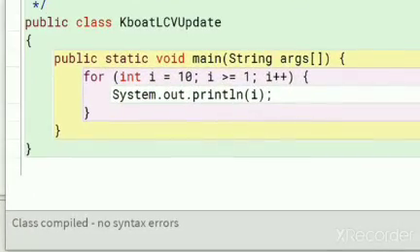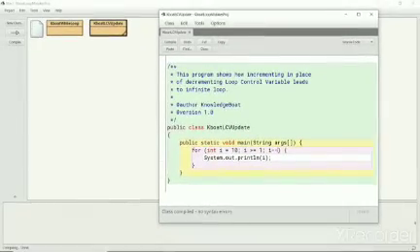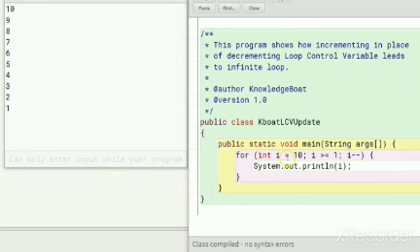The reason for this infinite loop is that instead of decrementing i, we are incrementing it. Because of this, i is always greater than 1 and the loop condition is always true, resulting in an infinite loop. To get the correct output, we should decrement i like this. Now let me execute the program. This time I get the correct output. So when writing loops, be very careful about whether you need to increment or decrement the loop control variable. Now that I have told you about these possible mistakes, I am confident you will not lose marks because of them.